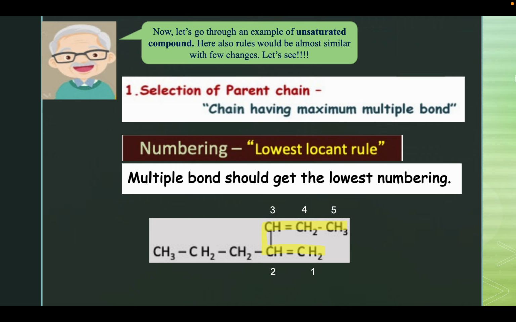The IUPAC name becomes 2-propyl. For 5 carbons it is pent, 1,3-diene. We put an a after pent because the primary suffix is not starting with a vowel.